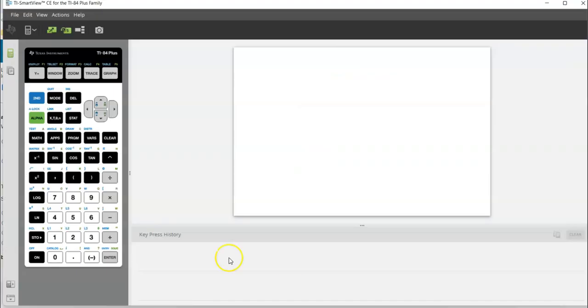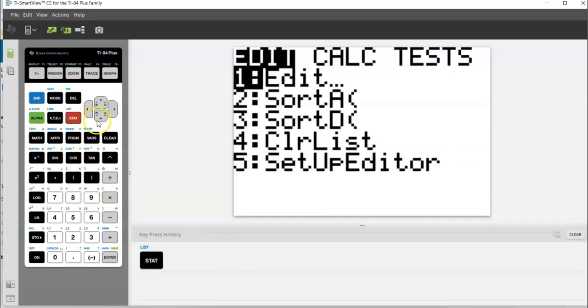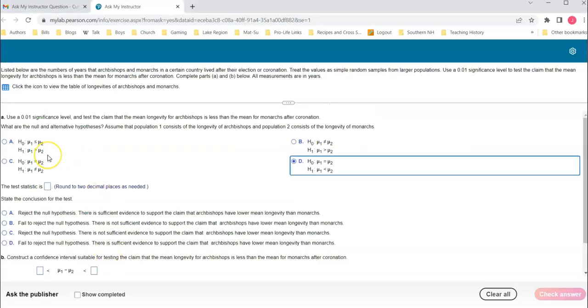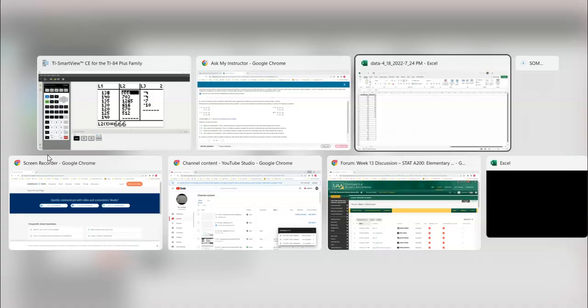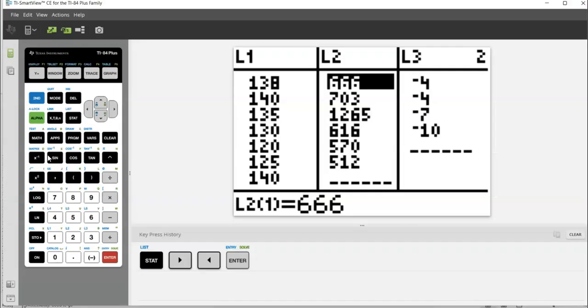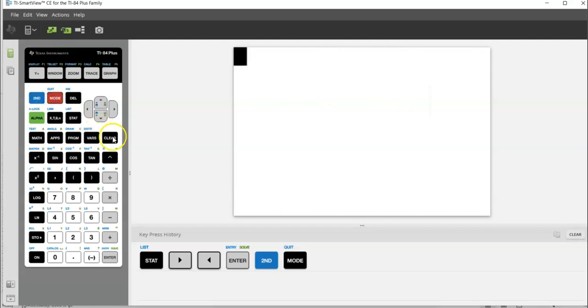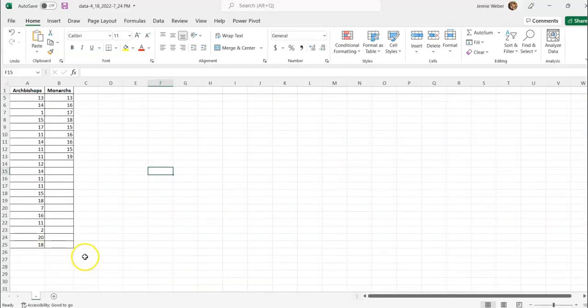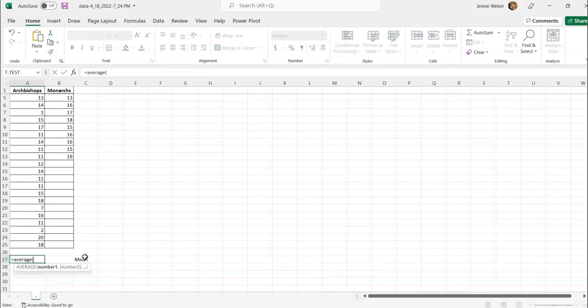What I'm going to do here is, if you wanted to, you could go to stat, go to edit, and put into list 1 and list 2, or whichever list you wanted, this list of values. I don't want to though, but you could if you wanted to. Instead, here in Excel, I'm going to first find the mean and standard deviation of each of these.